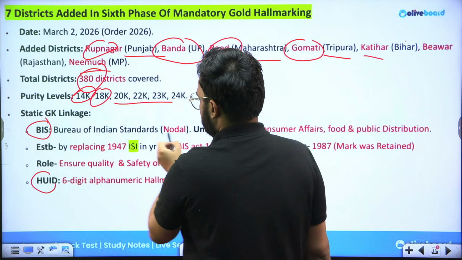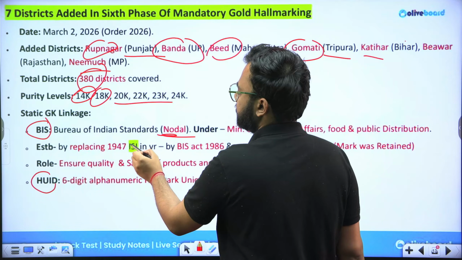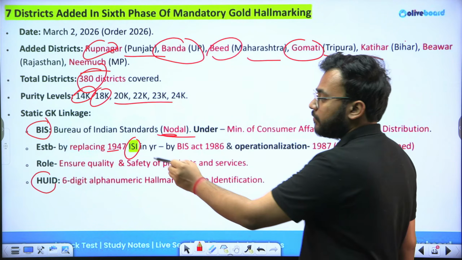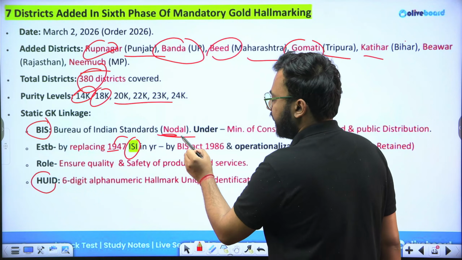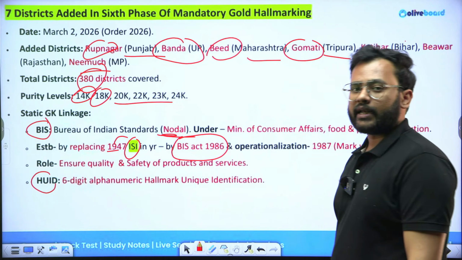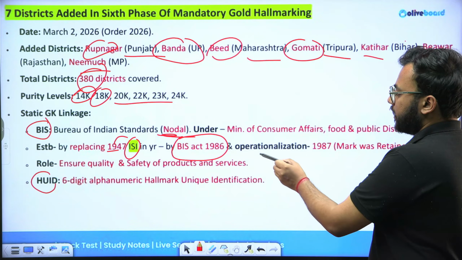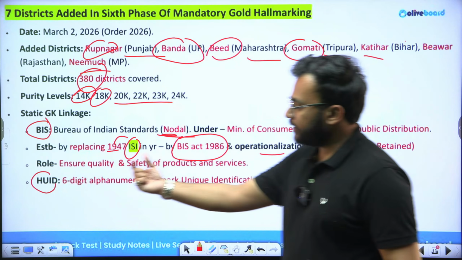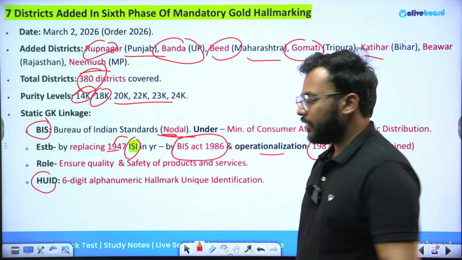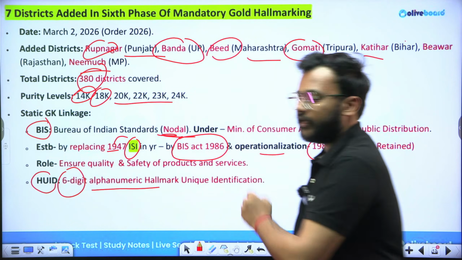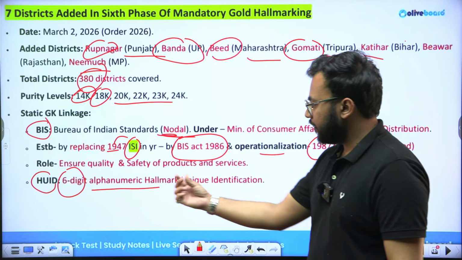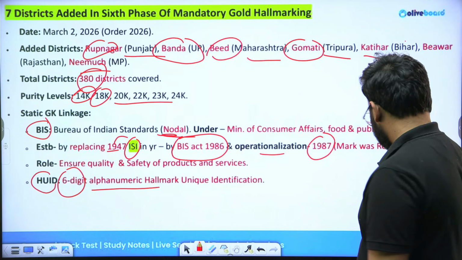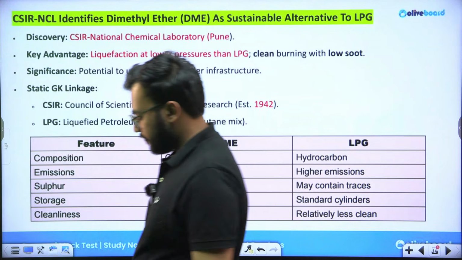ISI was formed in the year 1947 and BIS replaced it through the BIS Act in 1987. Operationalization of BIS started in the year 1987. Second thing is HUID. It is basically a 6-digit alphanumeric, alphabets and numbers together, Hallmark Unique Identification code which is present on your gold products, mostly the jewelries, for the purpose of verification.